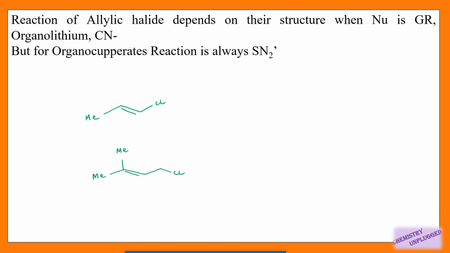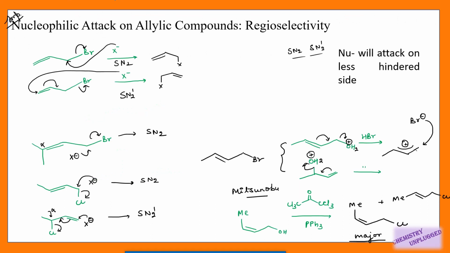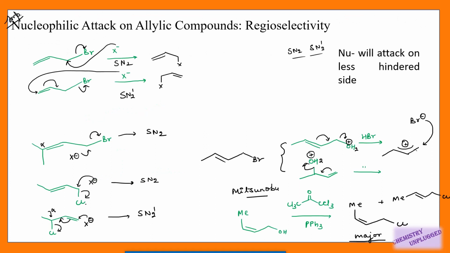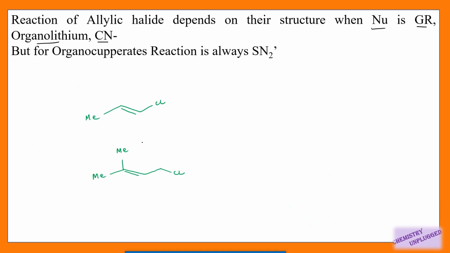Next point is related to a reaction of allyl halides with nucleophile. That is, what pathway will be followed. So if we are using a nucleophile like Grignard reagent, or we are using organolithium or cyanides, then we will look at the structure of this allyl halide, and on the basis of that we will decide what pathway will be followed.